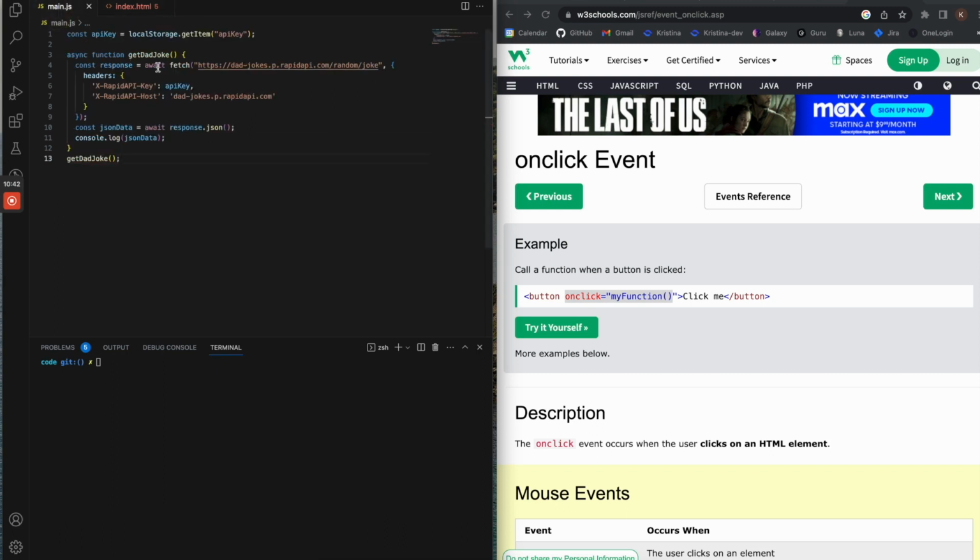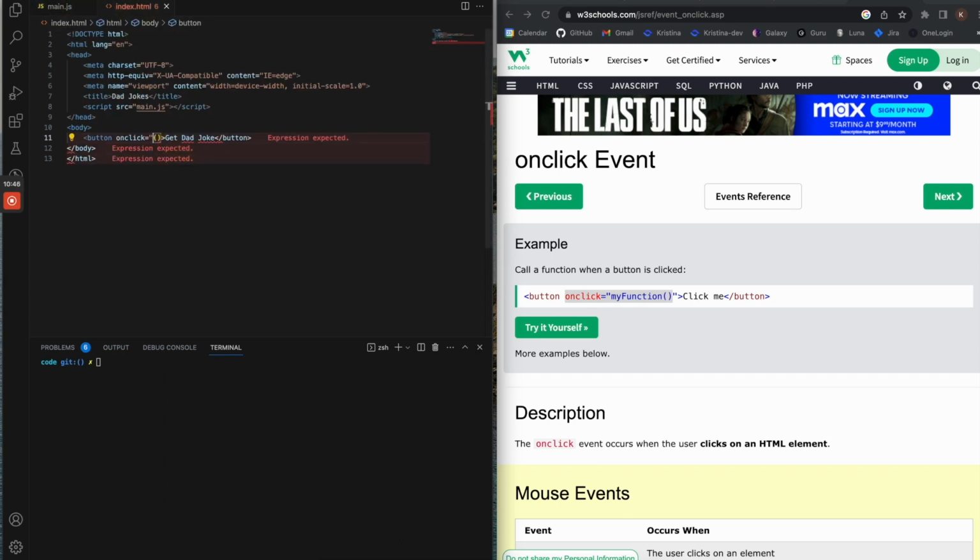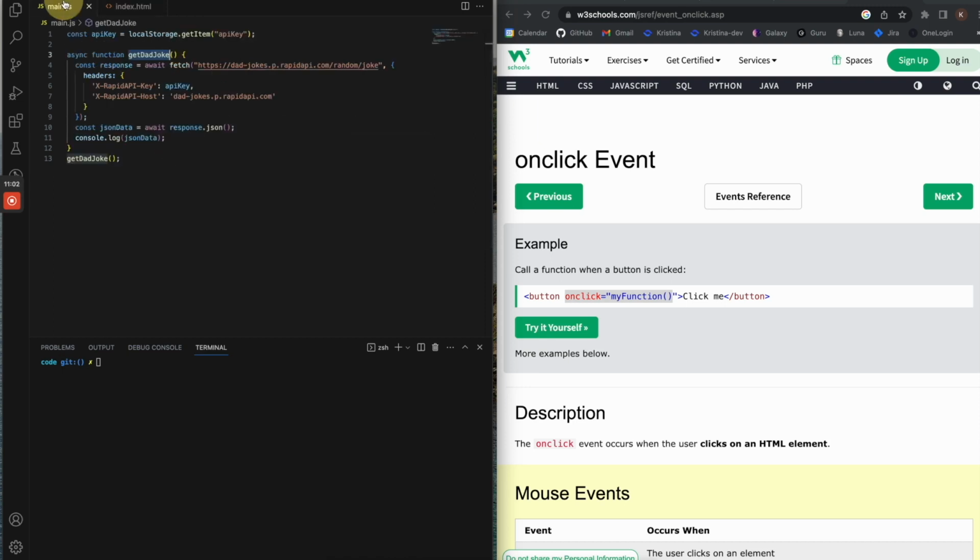What did we name our function? Get dad joke. We'll copy that, make sure we call it, and close that. So whenever this button is clicked, it's going to run get dad joke.